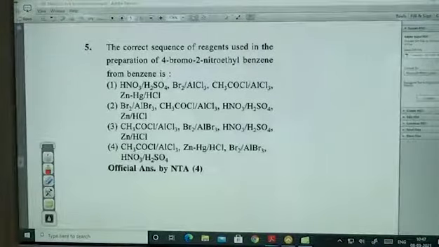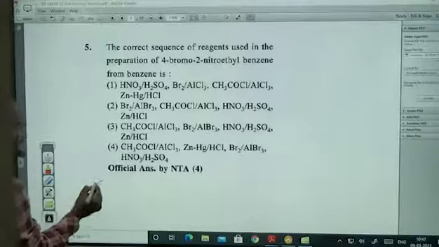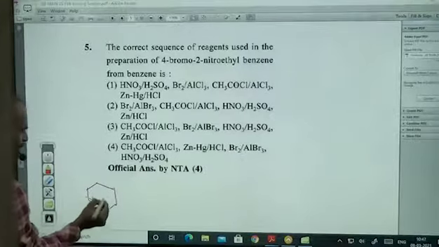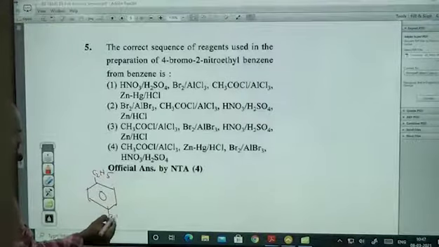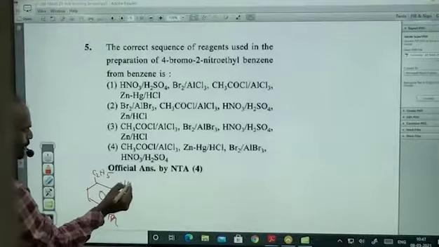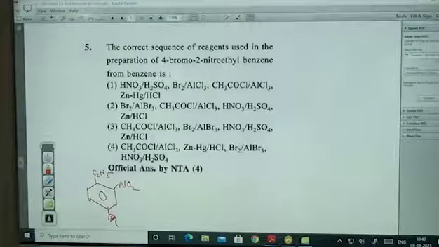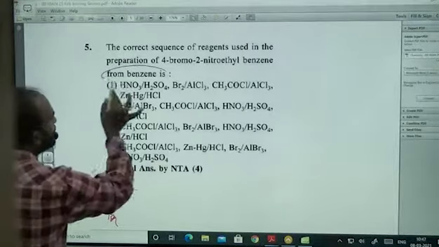Yeah, the correct sequence of the reagents used in the preparation of 4-bromo 2-nitro ethyl benzene. Ethyl benzene, 4-bromo, 2-nitro. 4-bromo 2-nitro ethyl benzene. Okay, good. Now let us see this one. We have to prepare it from benzene, right?